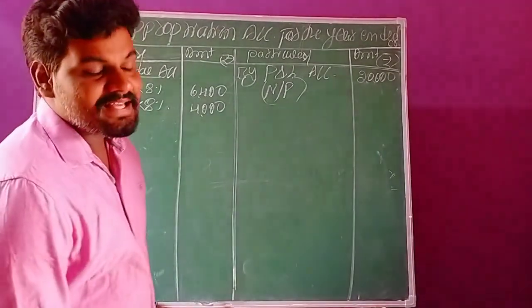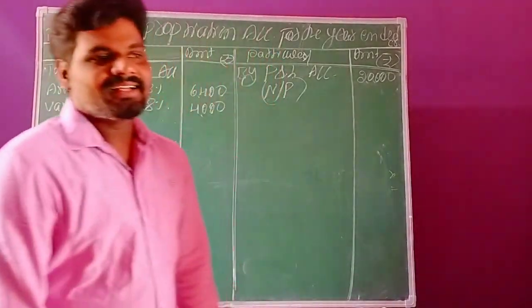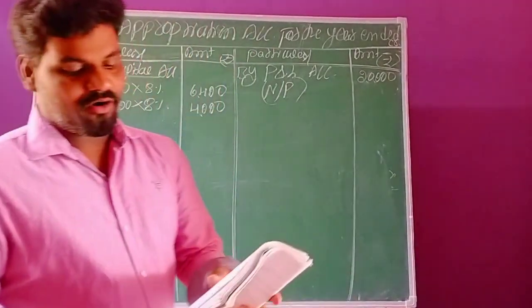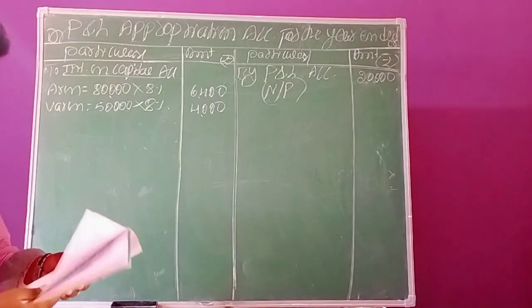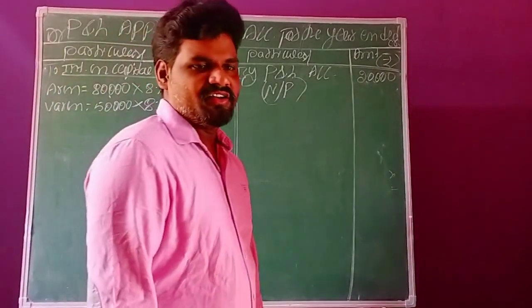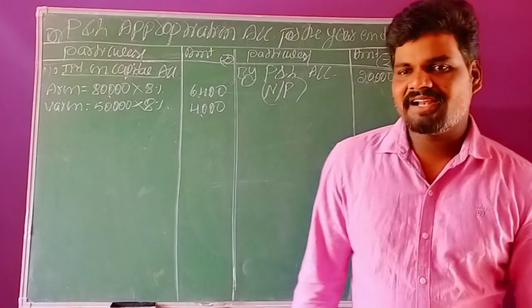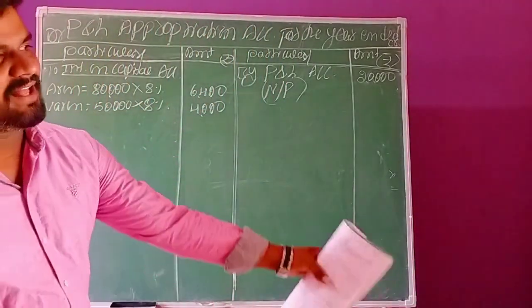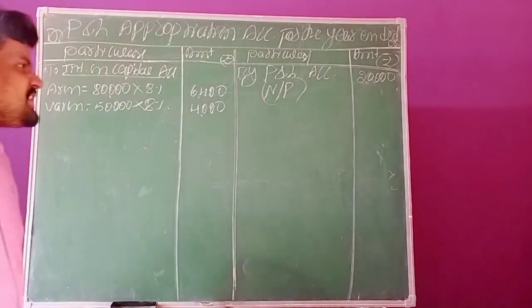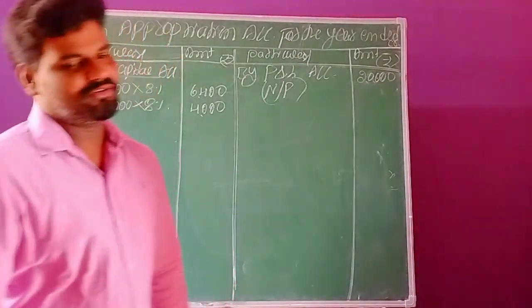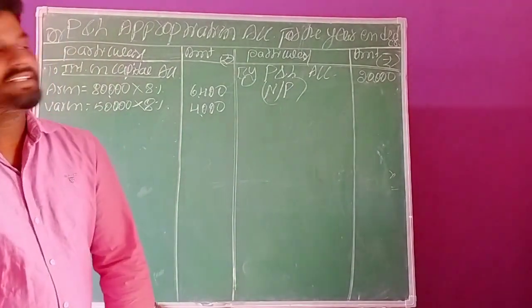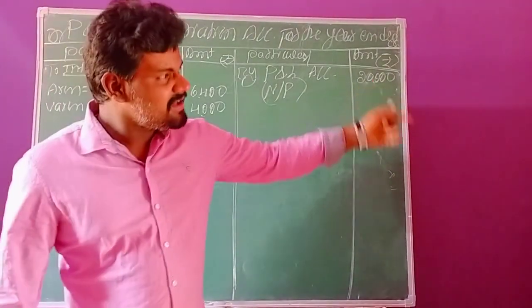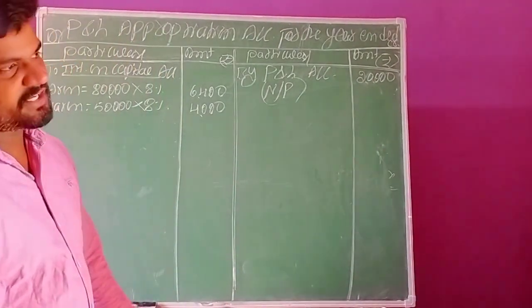So now come to the second adjustment. The second adjustment is related to interest on drawings. We need to record interest on drawings. I think you already know about this transaction because we have recorded it in previous questions. So interest on drawings we can record in the credit side only. Why? Because this is income to the business. That's why we record it in the credit side of the appropriation account.